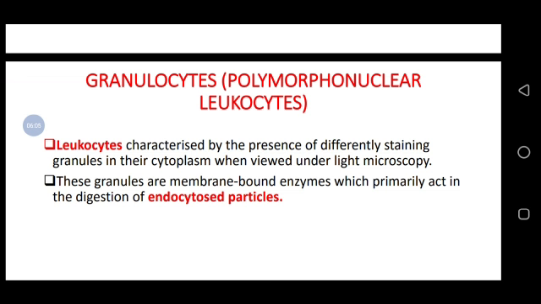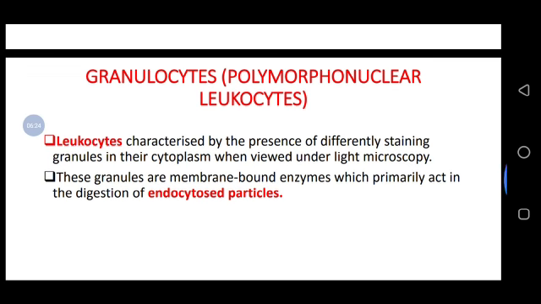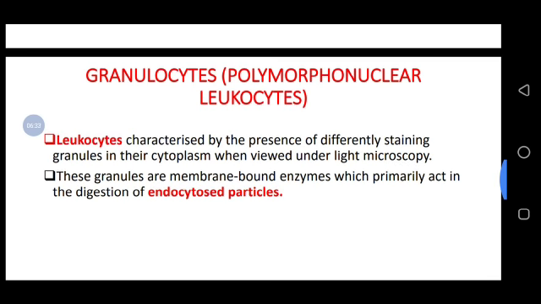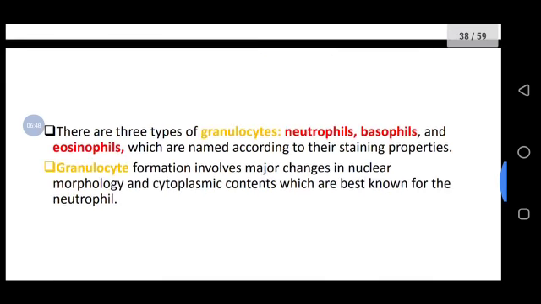So leukocytes are characterized by the presence of differently staining granules in the cytoplasm when viewed under a light microscope. You may find one white blood cell with a lot of granules, a lot of nucleus. They are mostly visible in the microscope. These granules are membrane-bound enzymes which primarily act in the digestion of endocytosed particles. The cell itself also has particles which help in digestion, called endocytosed particles. They are responsible for feeding the cell itself.